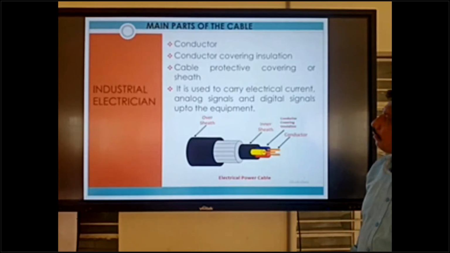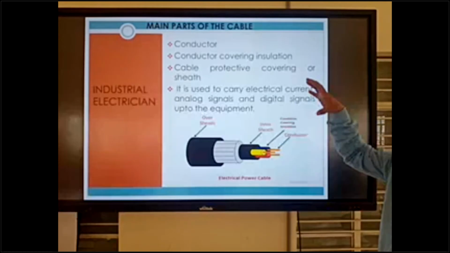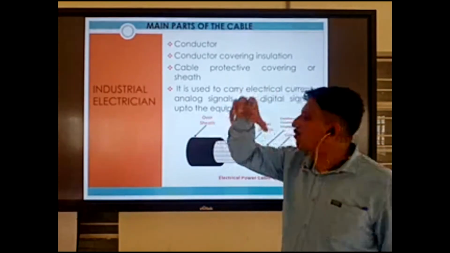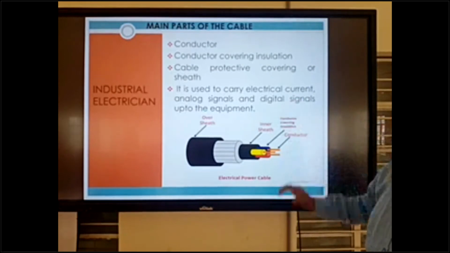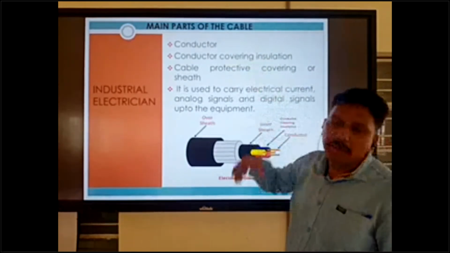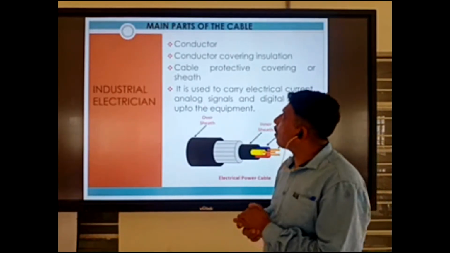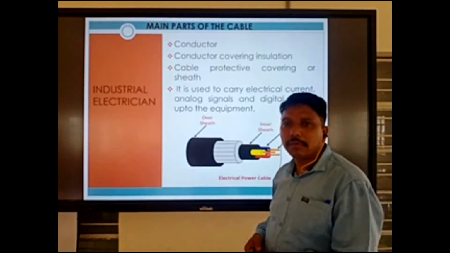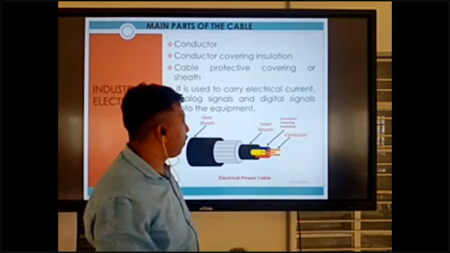Main parts of the cable. How many parts are available inside a cable? There are other parts also, but the main parts of the cable are especially 3 or 4 parts inside the cable. The main part is the conductor, okay? If there is no conductor, this is not a cable. And then the insulation.